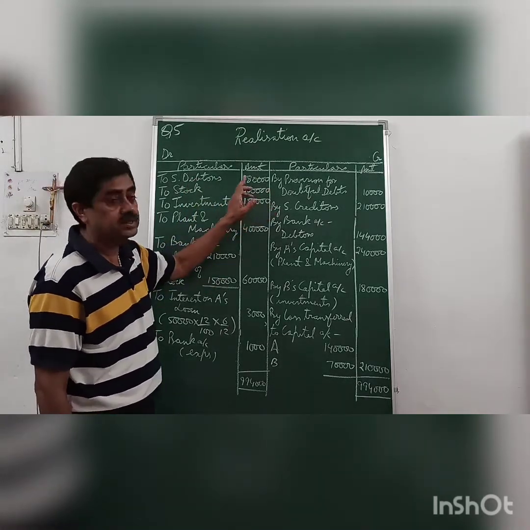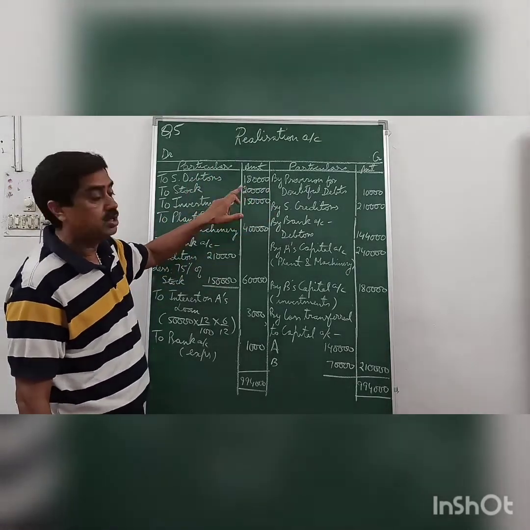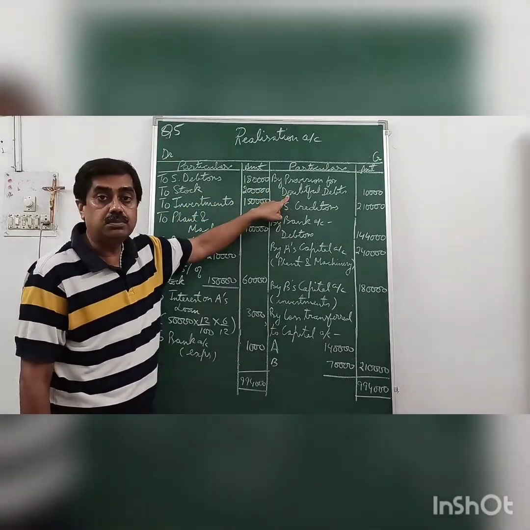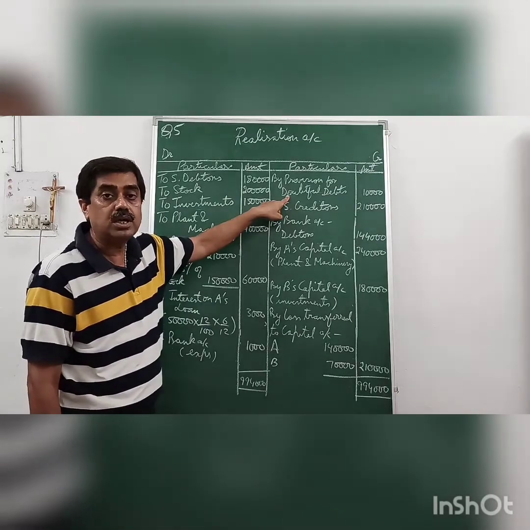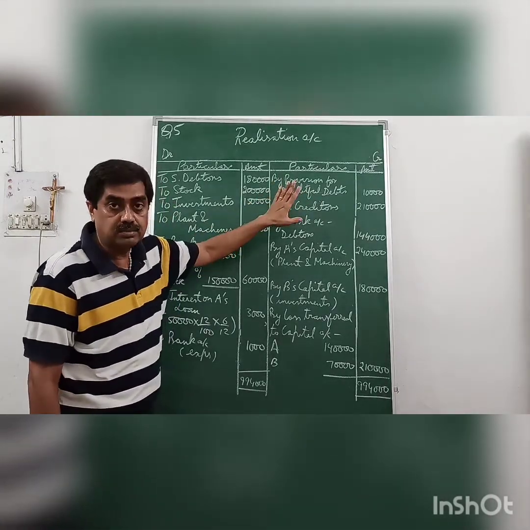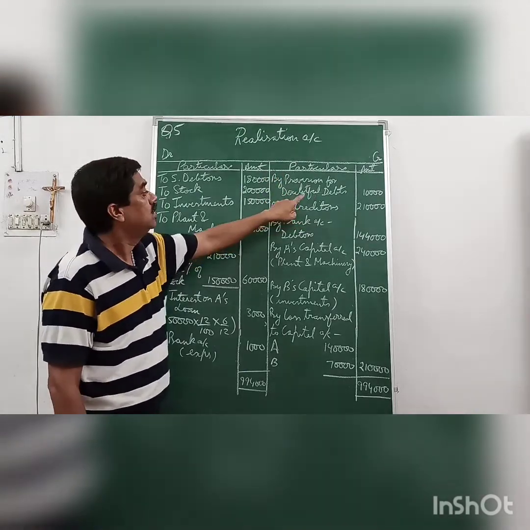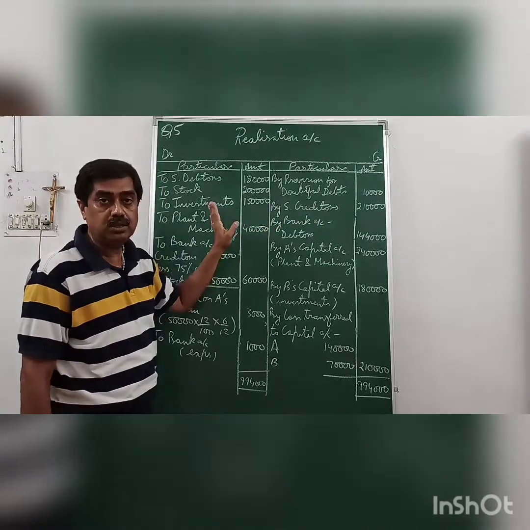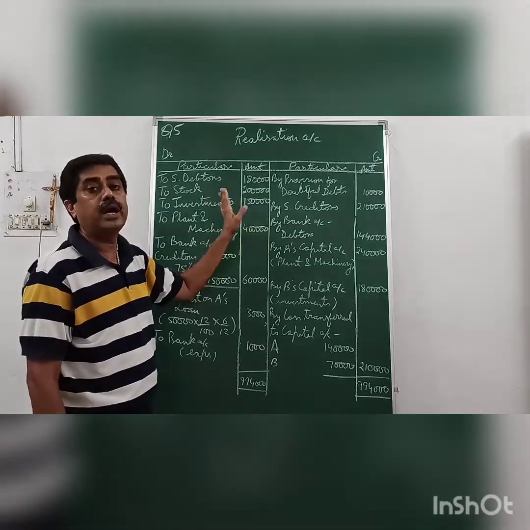Then from the asset side we had debtors less provision. So debtors will always come at its original value and provision will be credited immediately as it is a liability by provision for doubtful debt which is created. It's not an actual liability but is created. 10,000. Then from the liability side we have creditors only, no other outside liability, at book value.